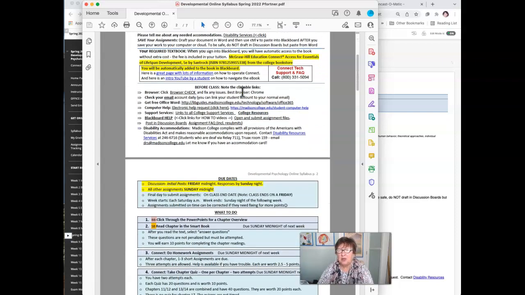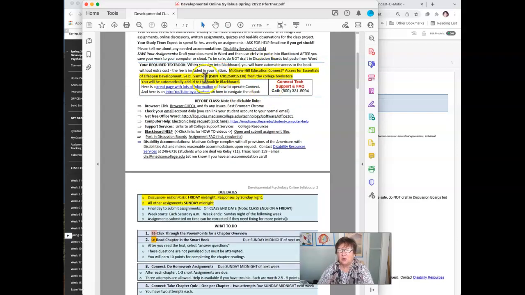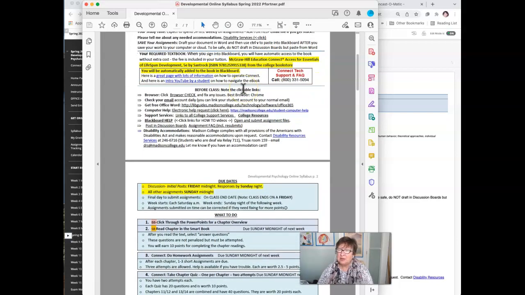Here's some basic information for the class. You already have the book. You don't need to sign up for the book separately. You automatically have access through Blackboard. You don't have to pay for it separately.